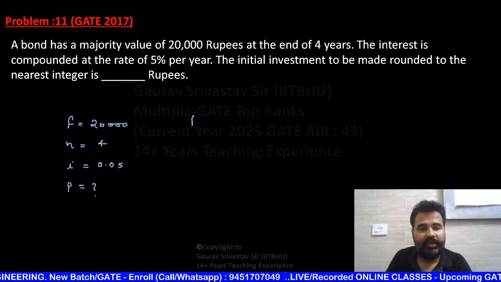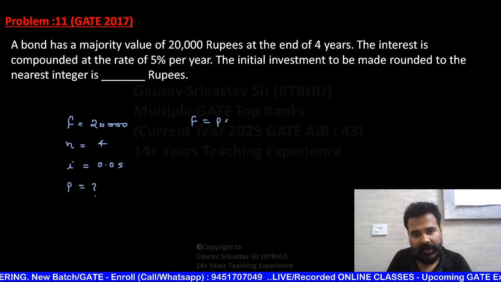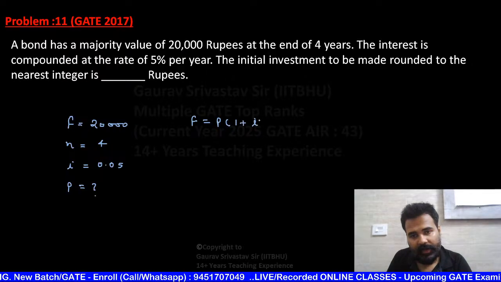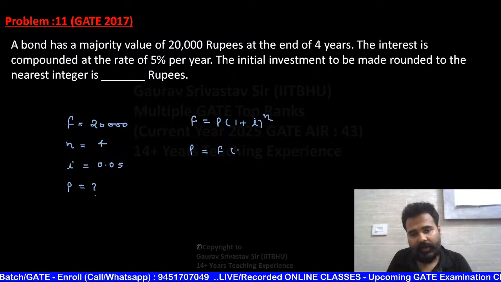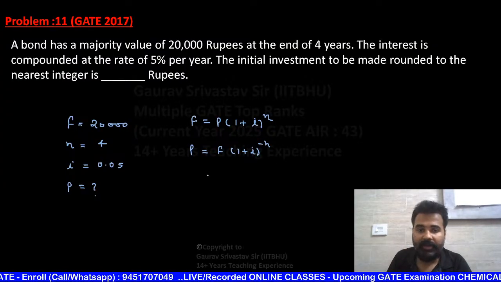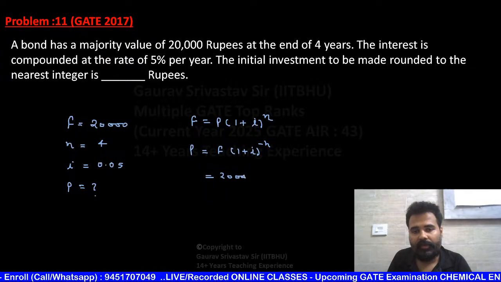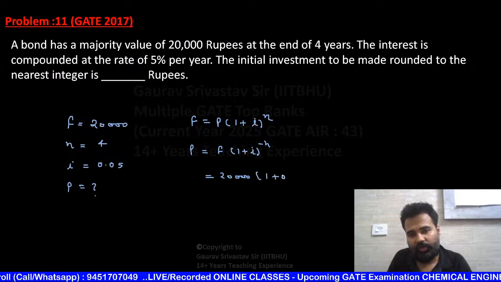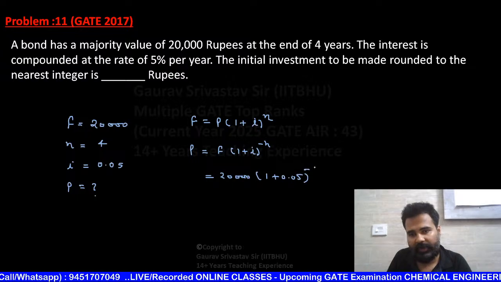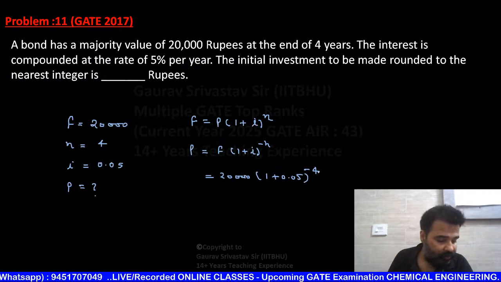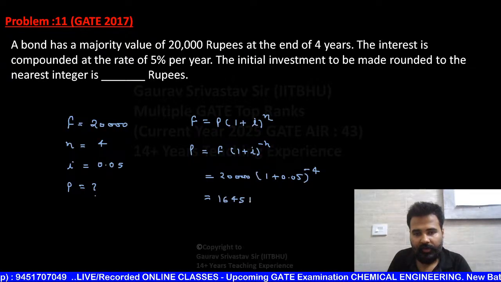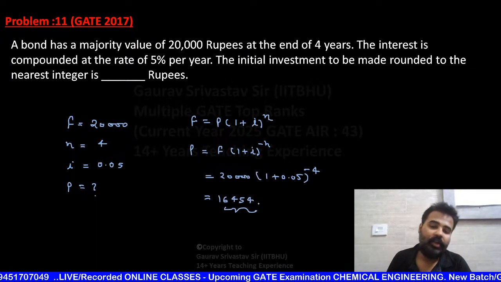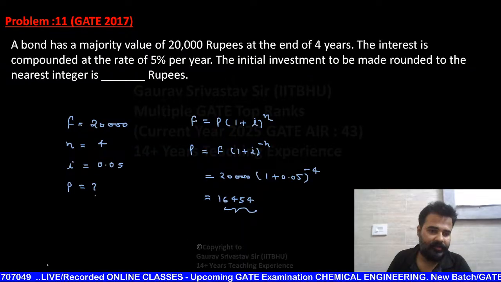So you know, my dear students, that F can be written as P(1 + i)^n. So P can be written as F(1 + i)^(-n). Just put all values and tell me the answer. 20,000, 1 plus 0.05, raised to power minus 4. 16454.13. So the nearest integer is 16454, which is the right answer.